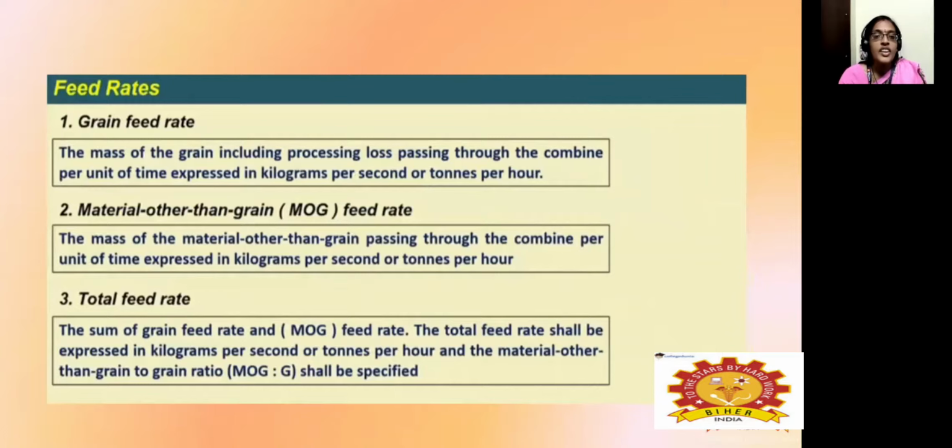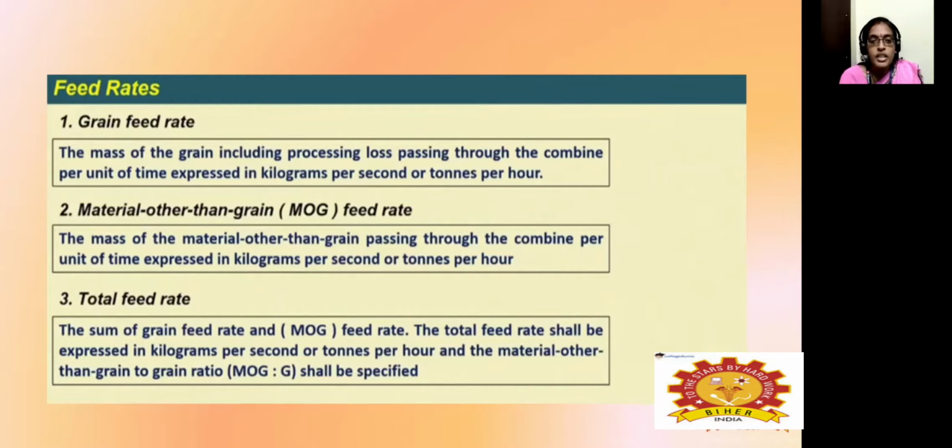And then grain feed rate means the mass of grain, including the processing losses, passing through the combine. And the material other than grain means that not only grain is obtained as an output, but also certain straw and dust matter, which is expressed in terms of kilogram per second.